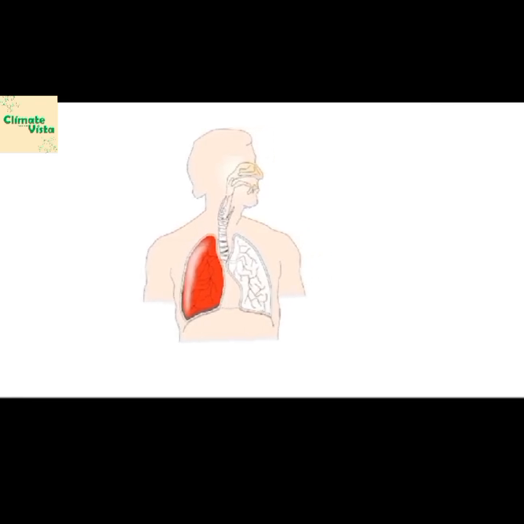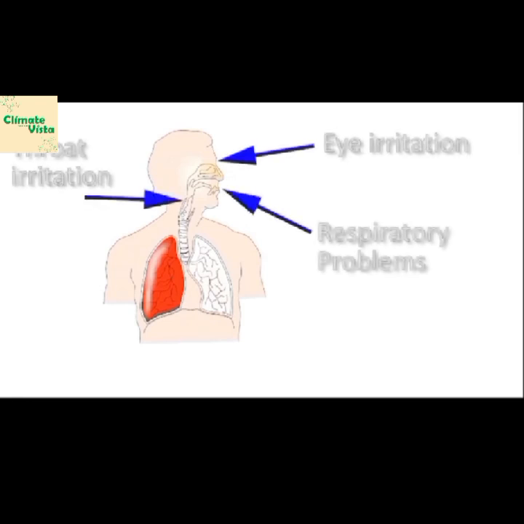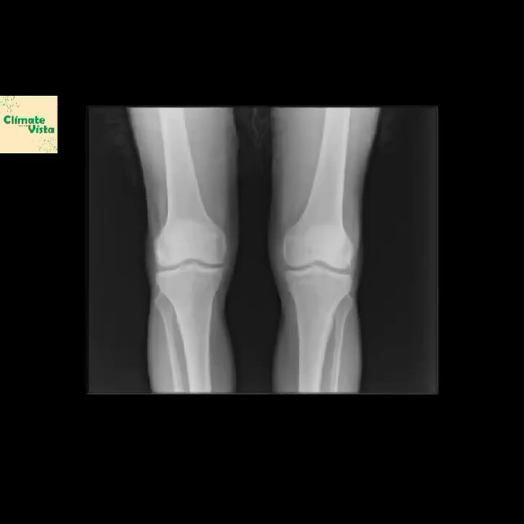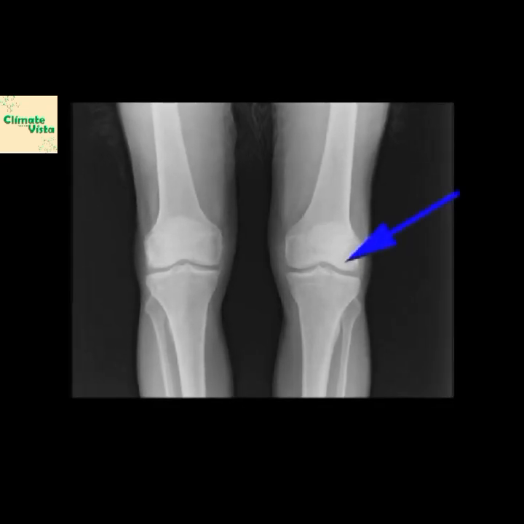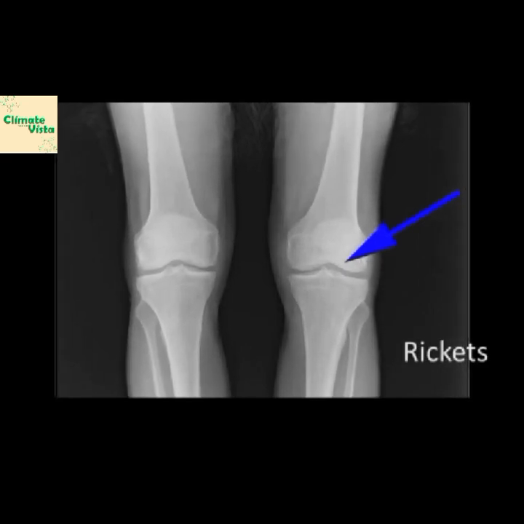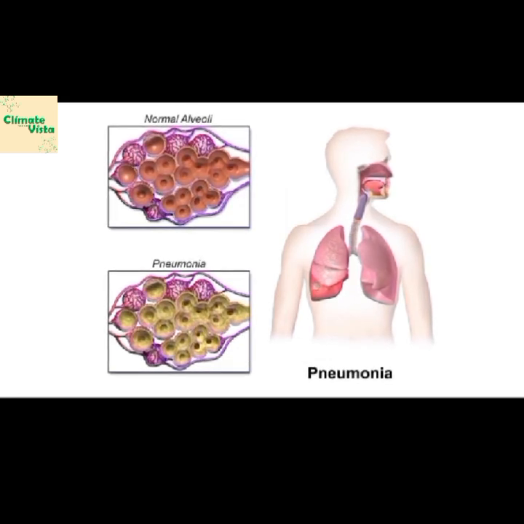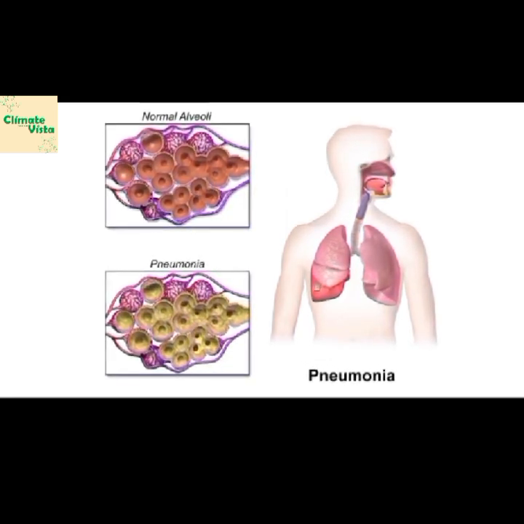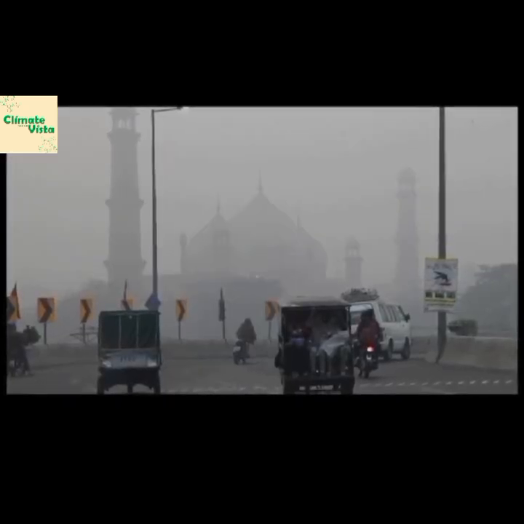Both these types of smog have bad effects on the human body, including inflammation of the eyes, throat infection, and difficulty breathing, especially in young children, the elderly and asthma patients. If the duration of smog is too long, it can lead to problems like rickets and arthritis due to lack of vitamin D and UV rays. Winter smog can also give us pneumonia, and ground level ozone can cause tissue damage when inhaled.